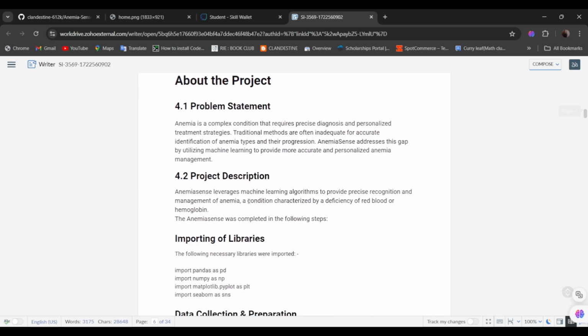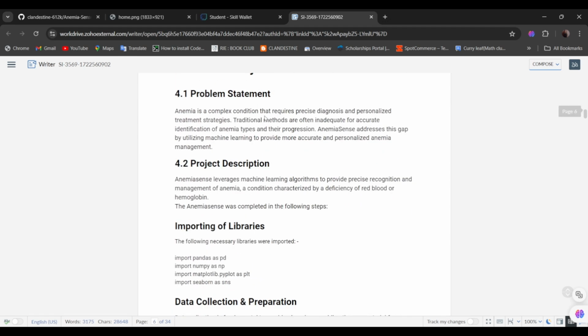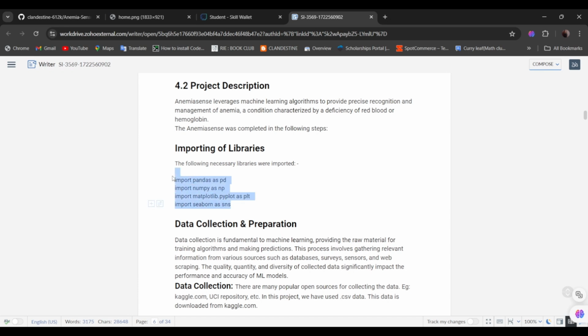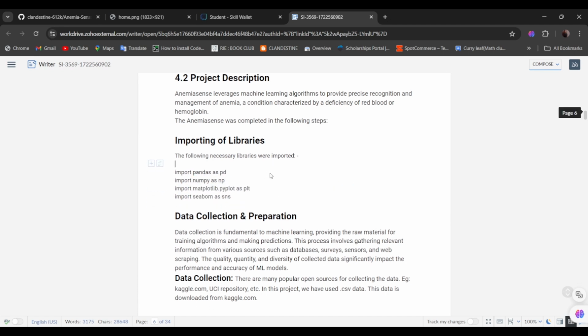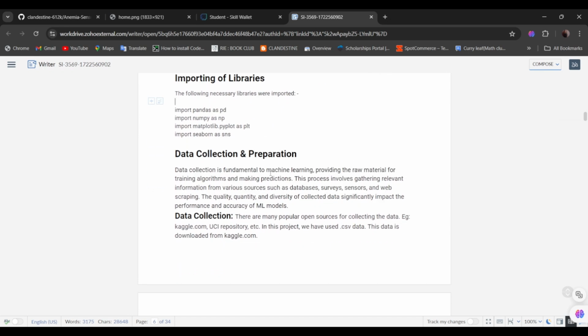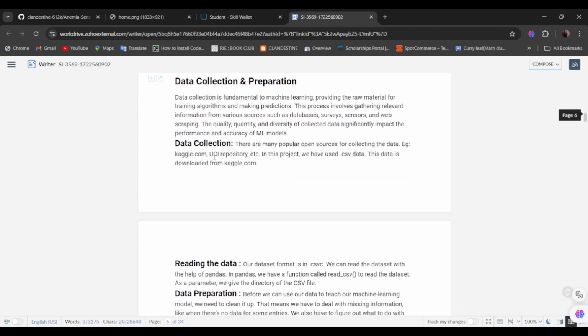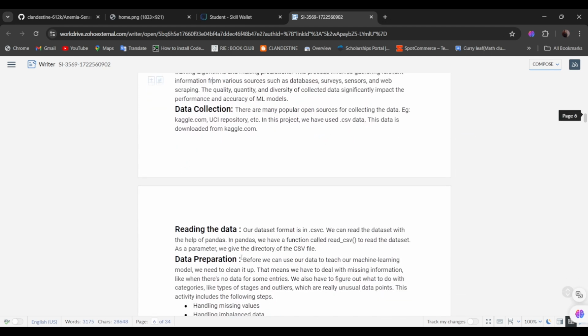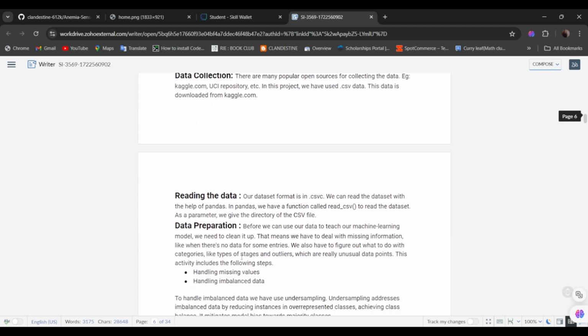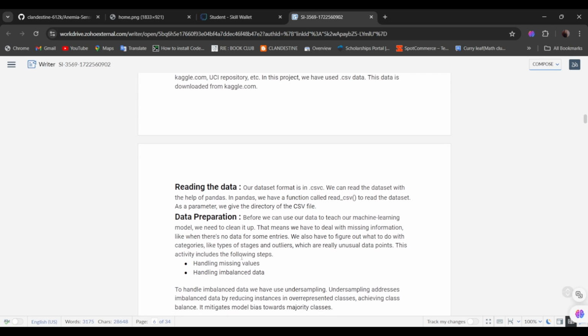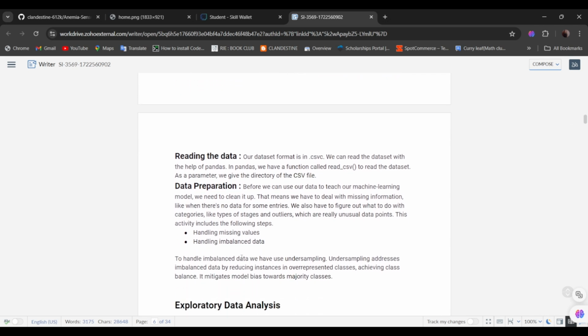So we are here in the about the project section, where we have 2 subsections, that is the problem statement and the project description. Here are the important libraries that we have imported, such as Pandas, NumPy, Matplotlib, and Seaborn. The first step that the project comprises is data collection and preparation. That is, we collected the data, and first of all, we read the data and went through it to see what the features are, what the data is based on, and what results we can draw from it.